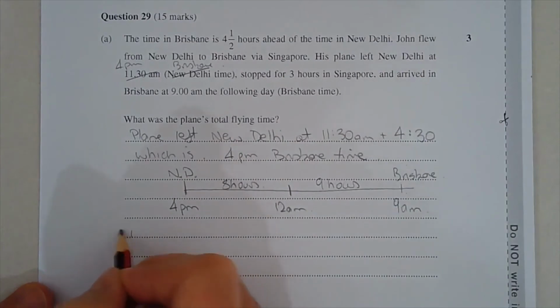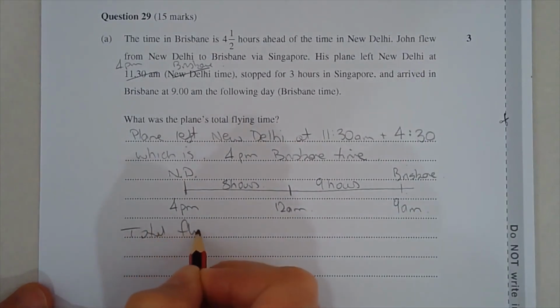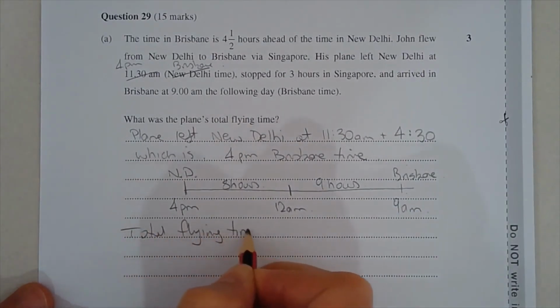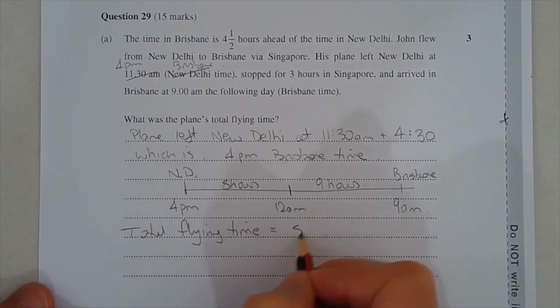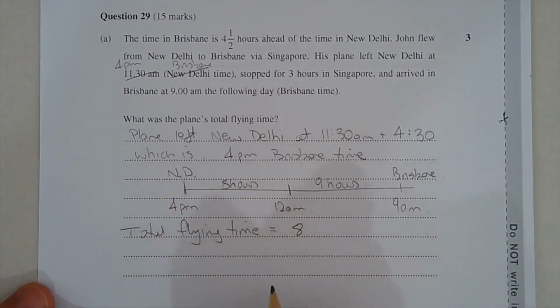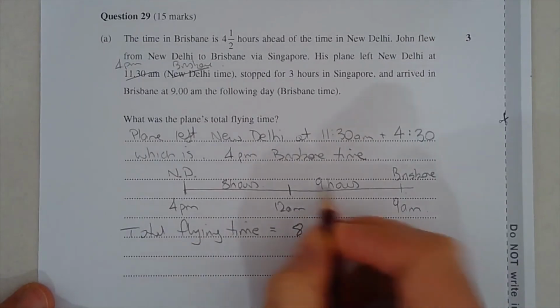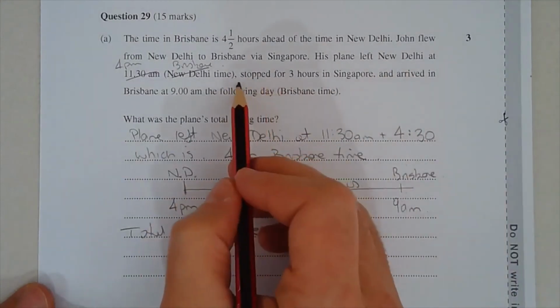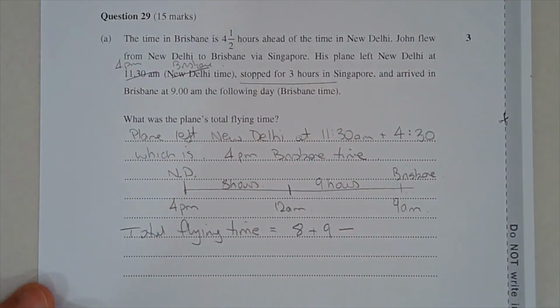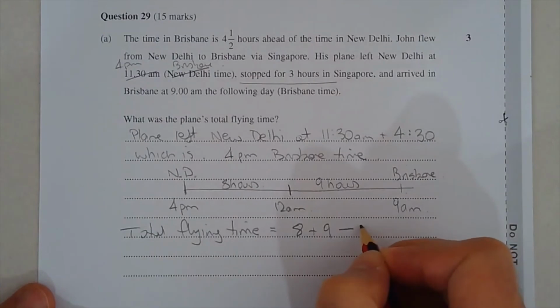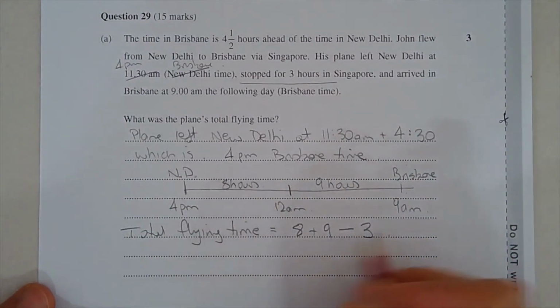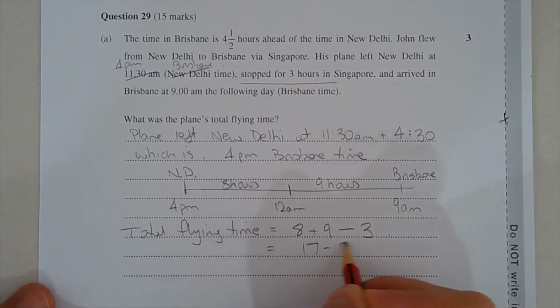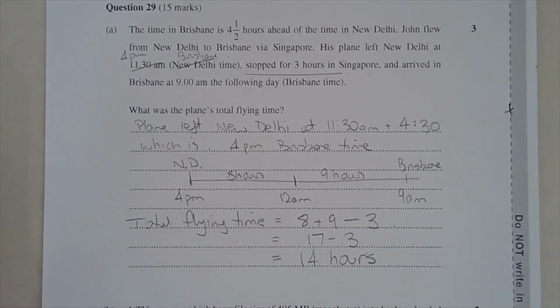Okay, so the total flying time is equal to 8 hours from 4 p.m. to 12 a.m. plus 9 hours, 12 a.m. to 9 a.m. But then we need to subtract this, stopped for 3 hours in Singapore. Okay, this is to get all 3 marks. So that's equal to 17 minus 3. So total flying time is 14 hours.